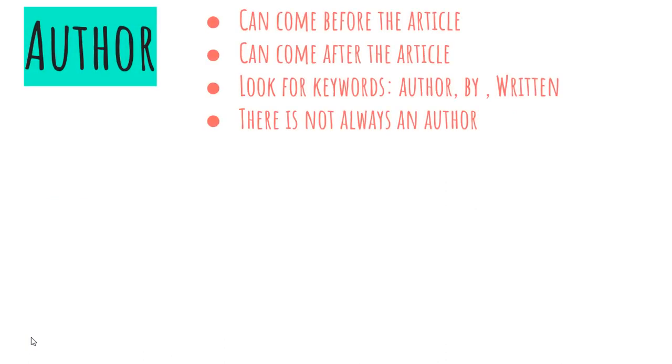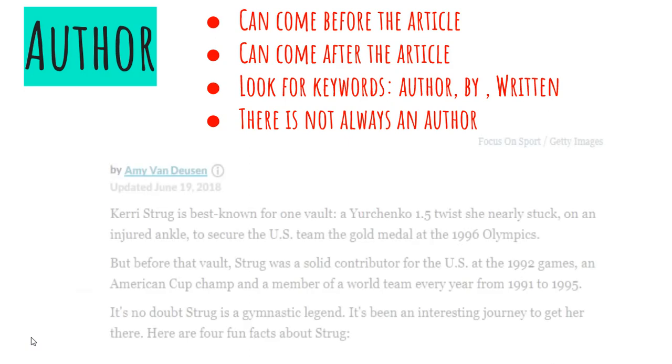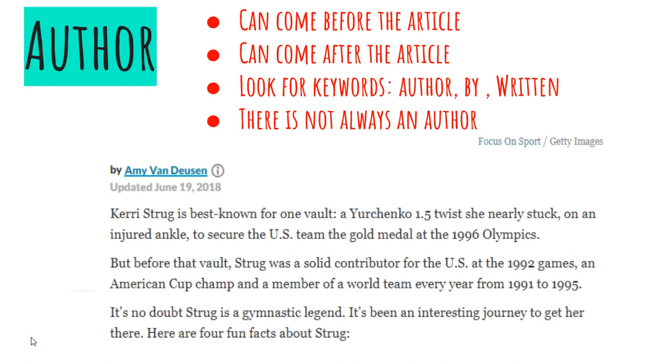Next, you need to find the author. This can be a little bit more difficult. It can come before the article. It can come after the article. It's important to look for the keywords author, by, or written. And it's very important to know that there's not always an author for every website or article used. For instance, the Lowdown article that I used on Carrie Strug, right before the information was given, I found the word by Amy Van Dusen. This was the author. This is who I would cite in my information.